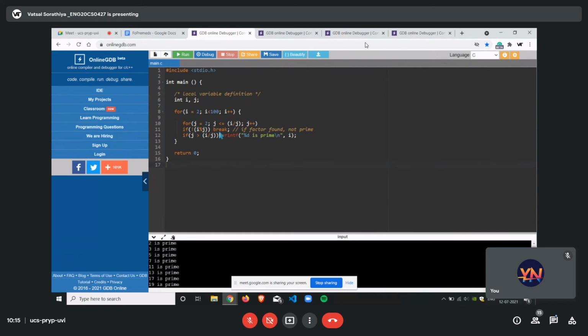And to make that clear, you can put a tab so it is inside that. The numbers which are prime are being printed by the number i, and the term is prime. So I hope there won't be a need to explain further. This is a pretty basic program you guys might already know.